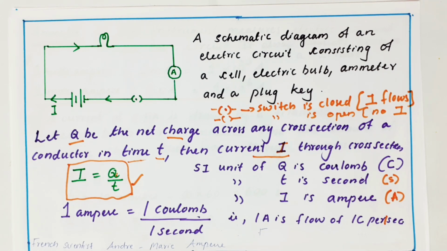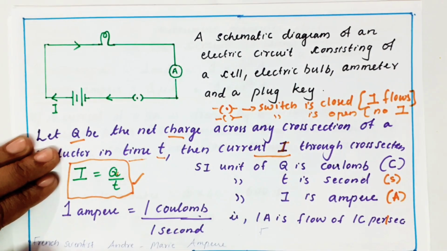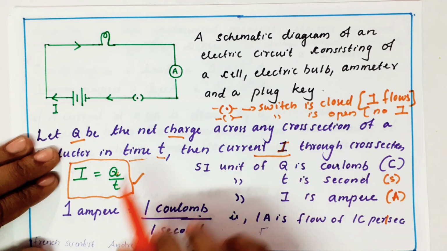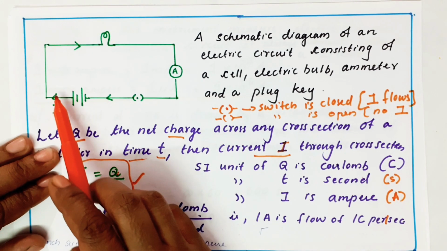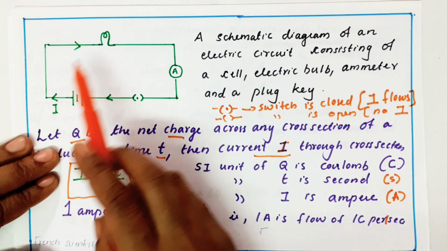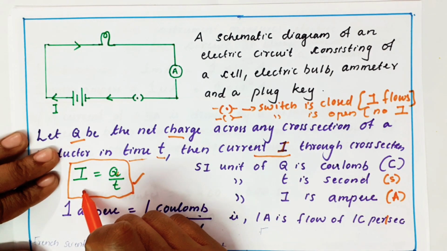I was talking about the electric circuit. A simple circuit consists of a cell, bulb, a meter and a key. Key is also called switch. Switch means key only, so don't be confused. I marked an arrow mark like this because I told you current flows from positive to negative terminal.